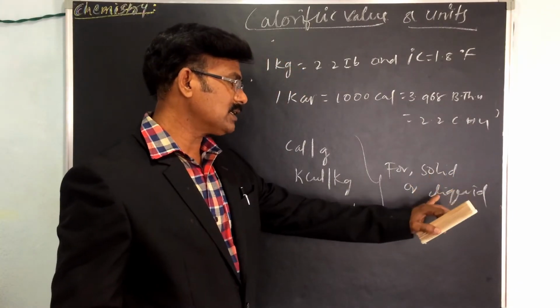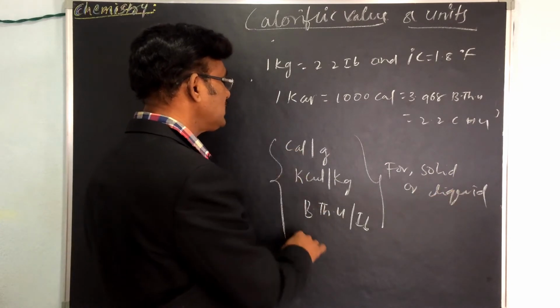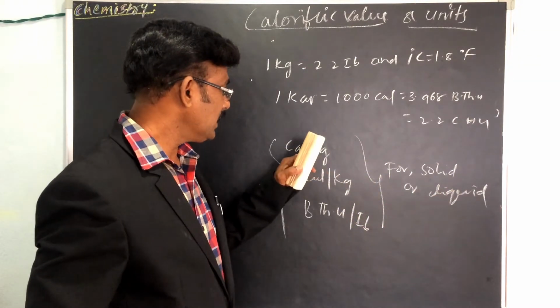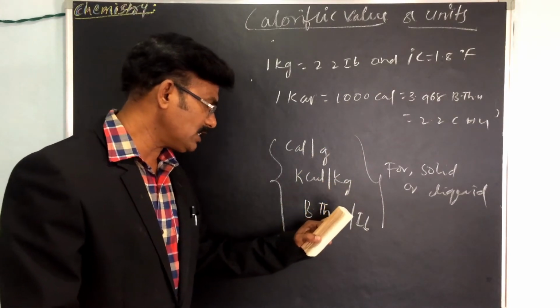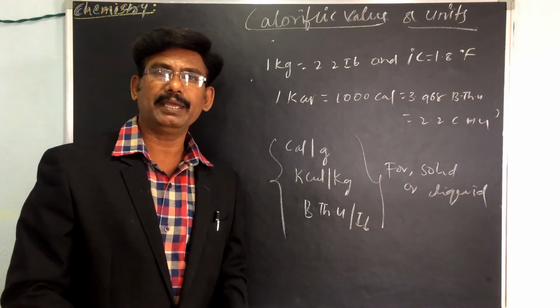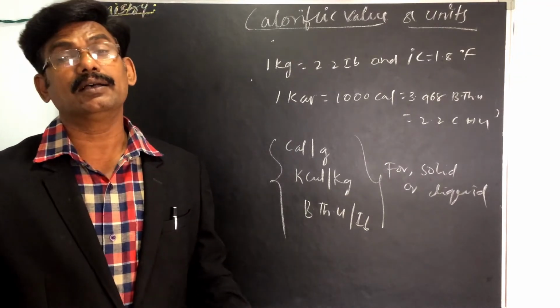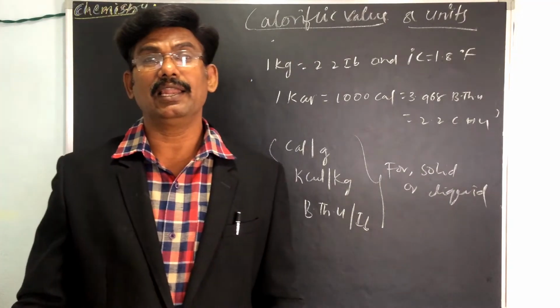For solids or liquids, you have to express the units always like this: calories per gram, kilocalories per kilogram, BTU per lb. This is for solids as well as liquids.